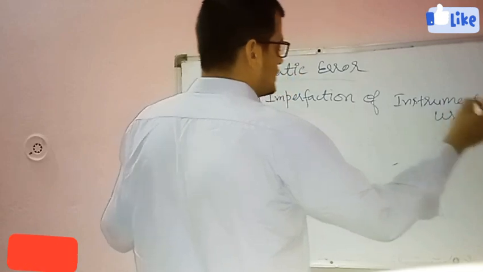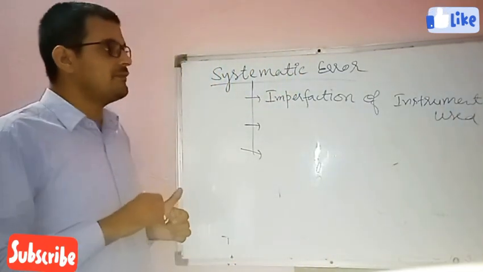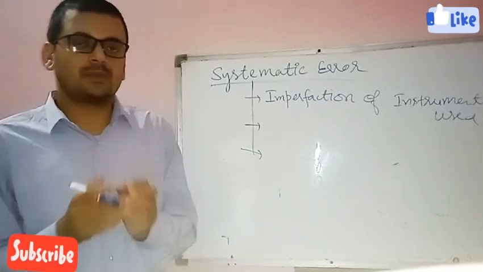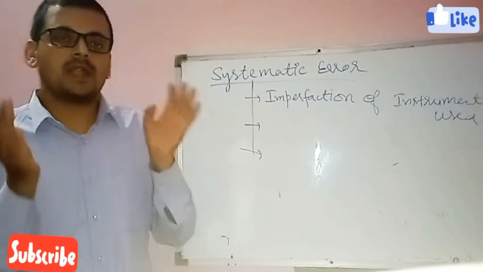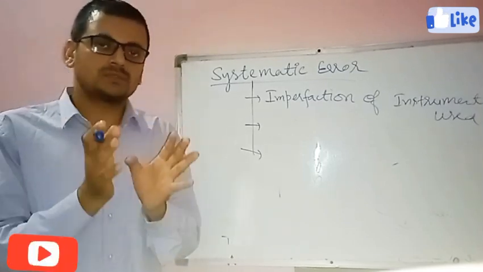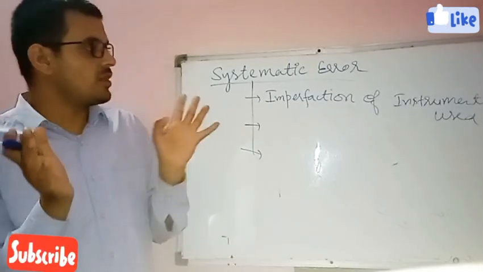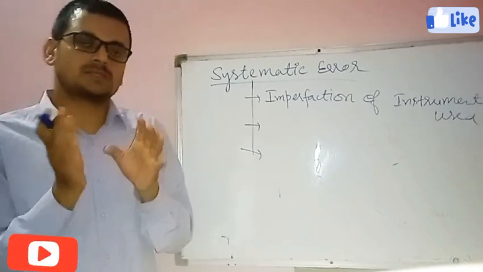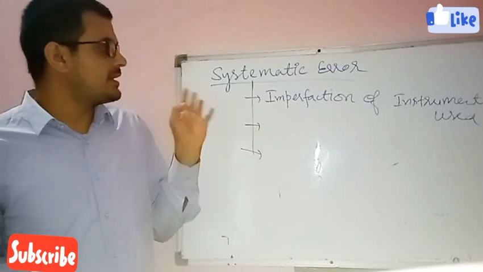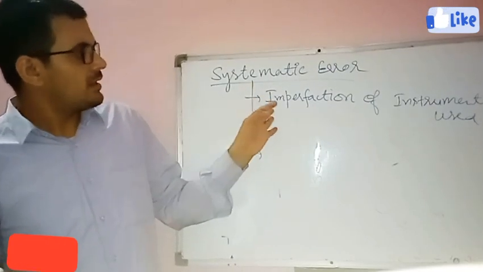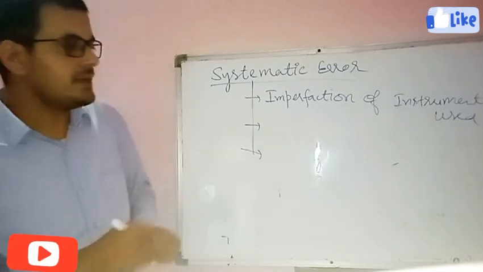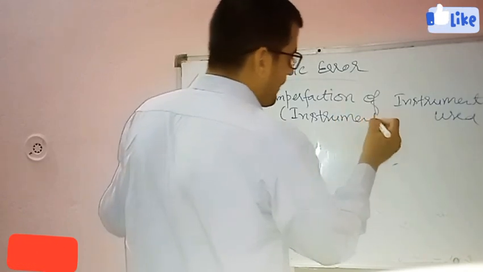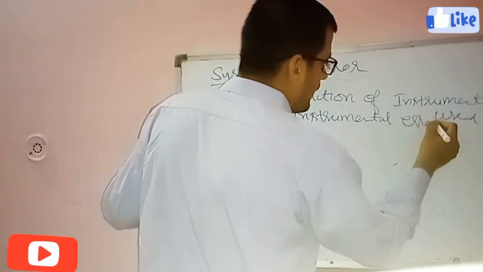Imperfection of instrument use. Suppose we are measuring a physical quantity, and the instrument which we are using to measure that physical quantity is not perfect. At that time there will certainly be an error. That error is called instrumental error.